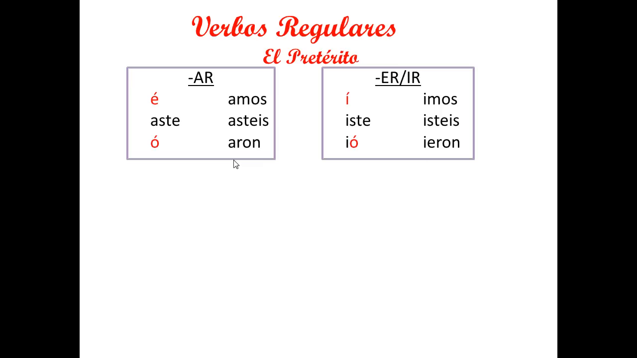So I want you to write these down on your note sheets. So as you can tell, the yo form and the él/ella/usted form both have accent marks on them, always in the regular preterite endings.